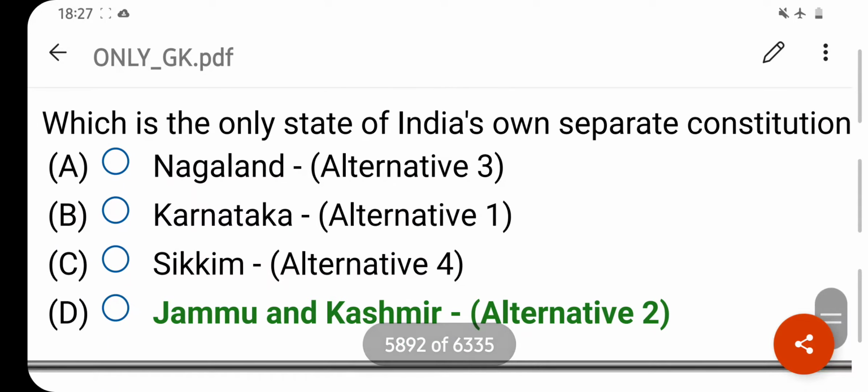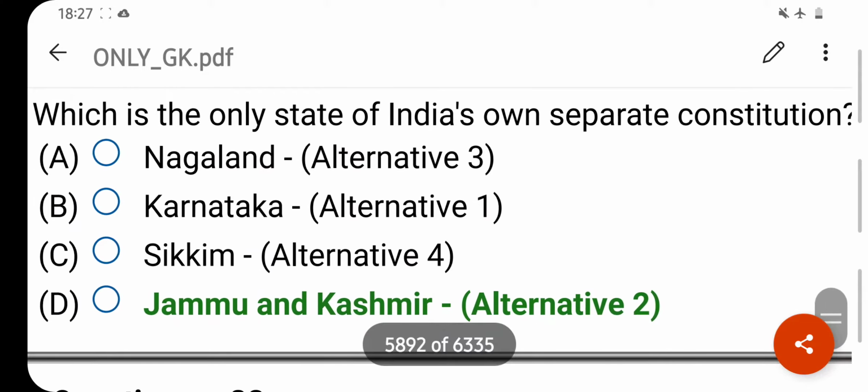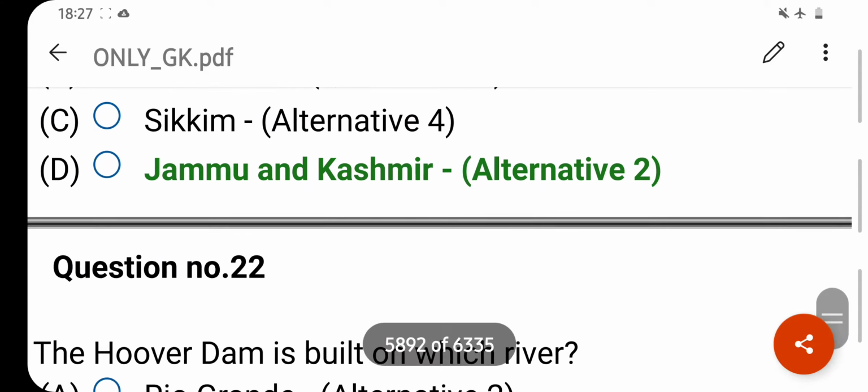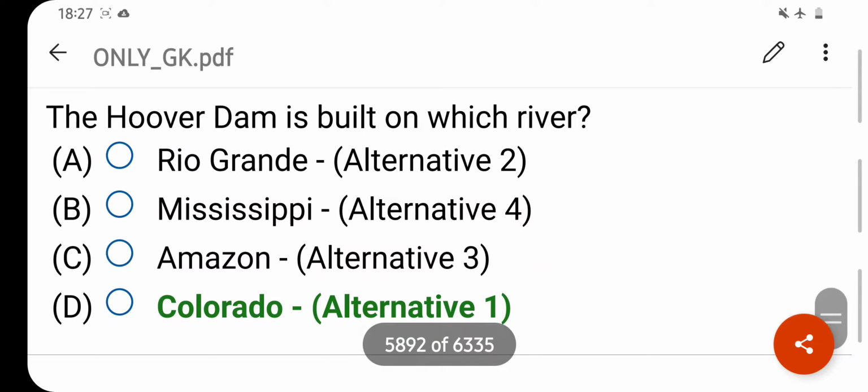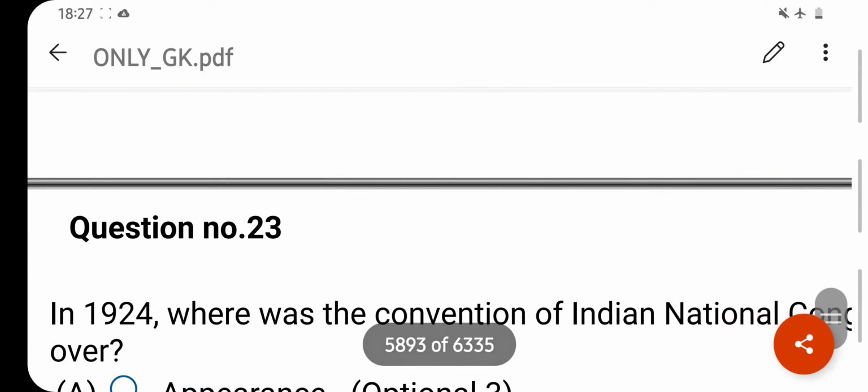Which is the only state of India's own separate constitution? Your right answer is Jammu and Kashmir. Option D is your correct answer. The Hoover Dam is built on which river? Your right answer is Colorado River. Option D is your correct answer.